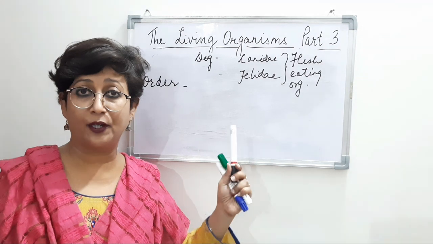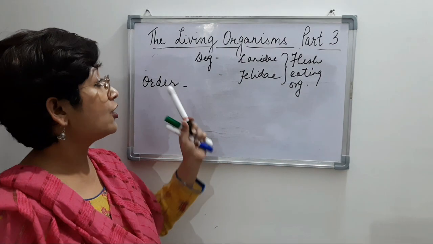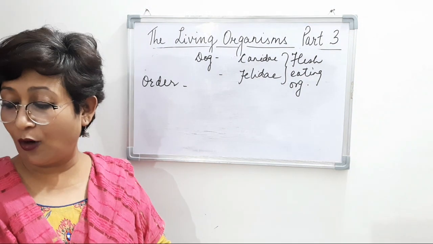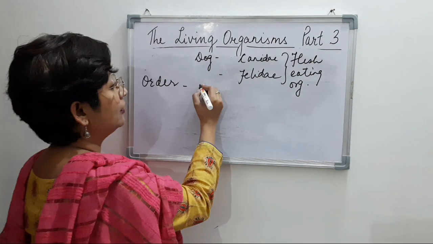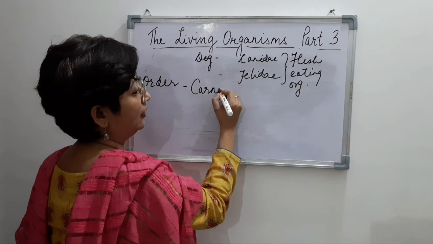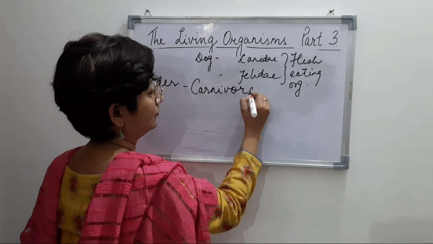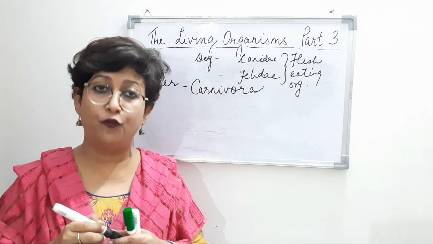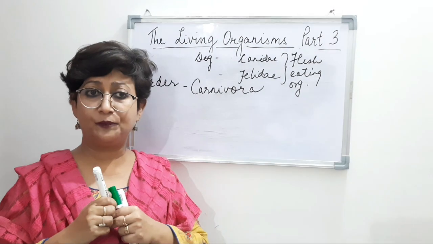What is the order that Canidae and Felidae belong to? They are carnivorous, so they belong to the order Carnivora. That is the order to which these flesh-eating organisms belong.